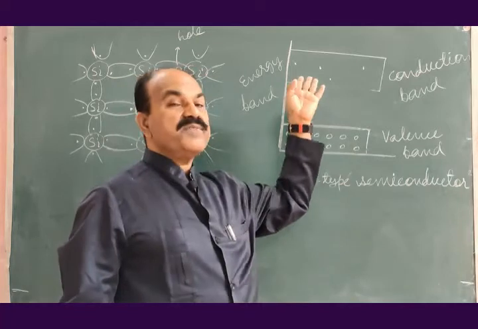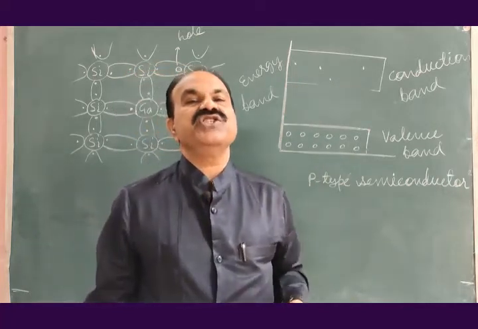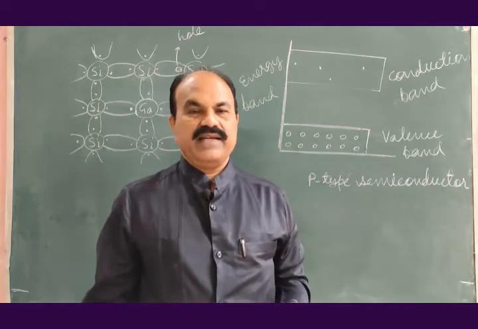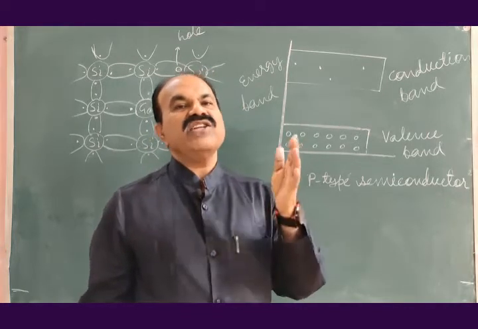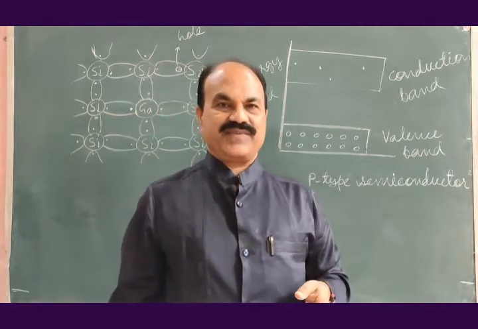The free electrons present in the conduction band of p type of semiconductor are due to thermal generation of electron hole pairs.